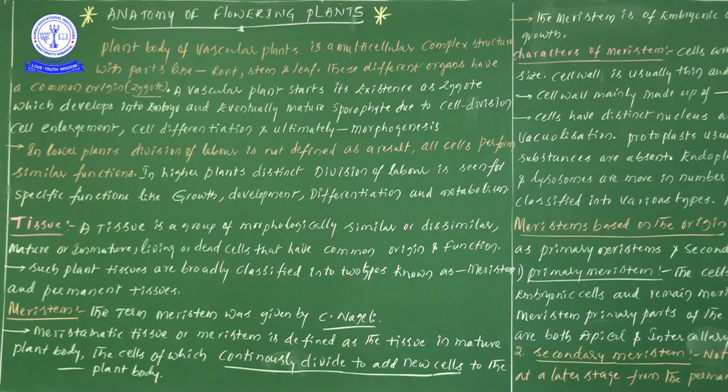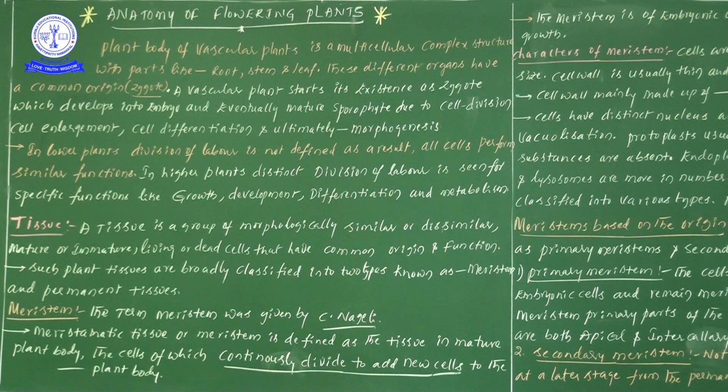Right. Now let us see the introduction. The plant body of vascular plants is a multicellular complex structure with parts like root, stem and leaves. Suppose you take a plant body; vascular bundles must be there. When we observe vascular bundles, that plant body can be taken as a developed one.